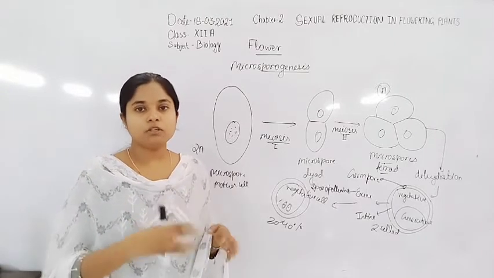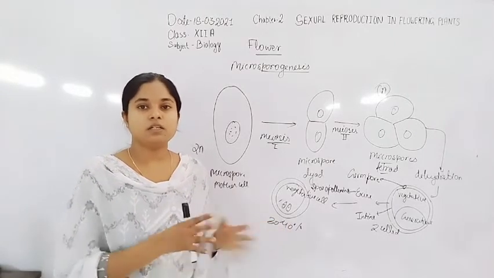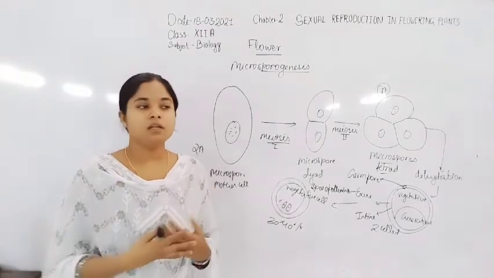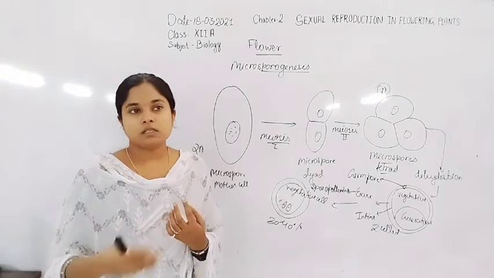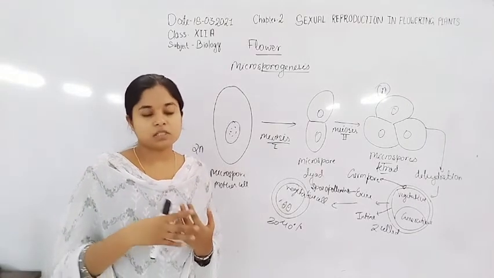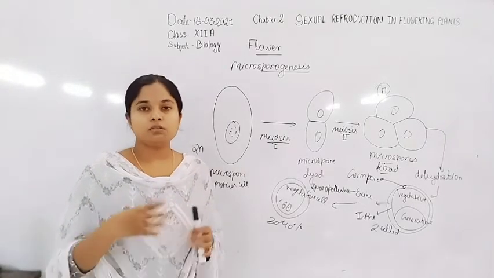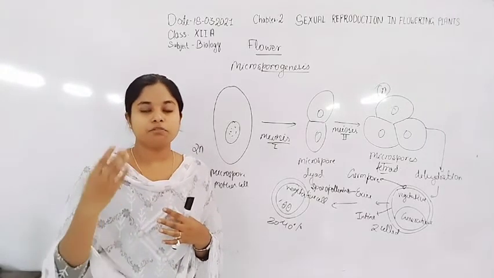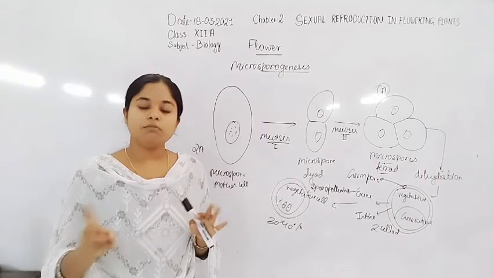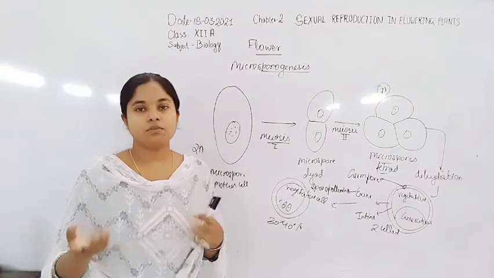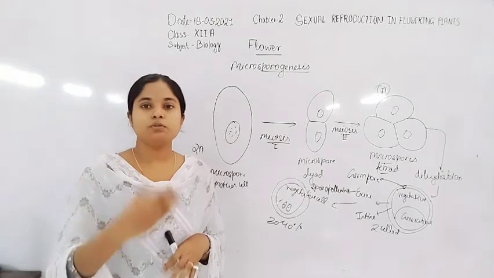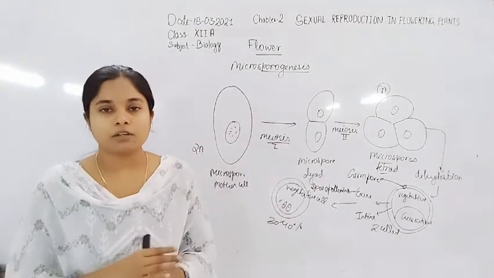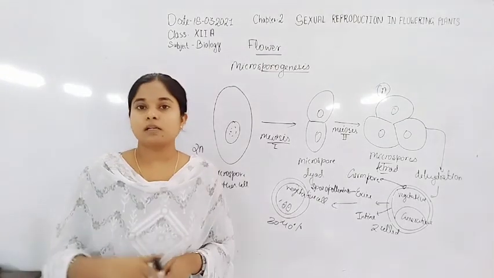If they are not able to reach a stigma, they become degenerated after 30 minutes. But some are more viable, their viability lasts about 1 month in some cereals, so they are able to fertilize, they remain viable or living during 1 month. So within 1 month, whenever they reach, obviously they will germinate and fertilization will also happen. So in the next class, students, thank you for listening to me, in the next class we will take the next topic.